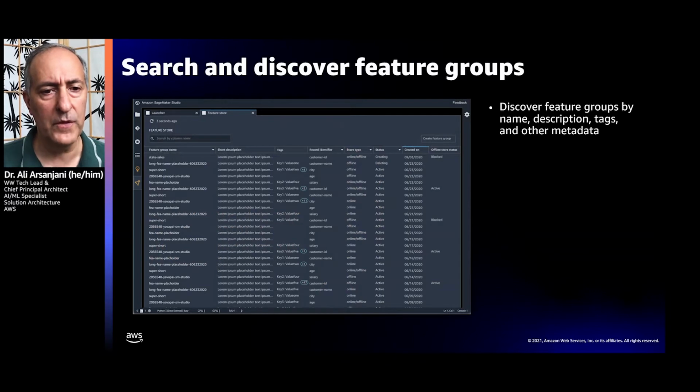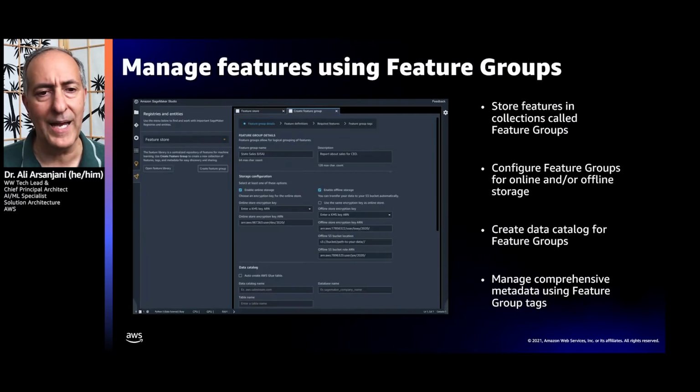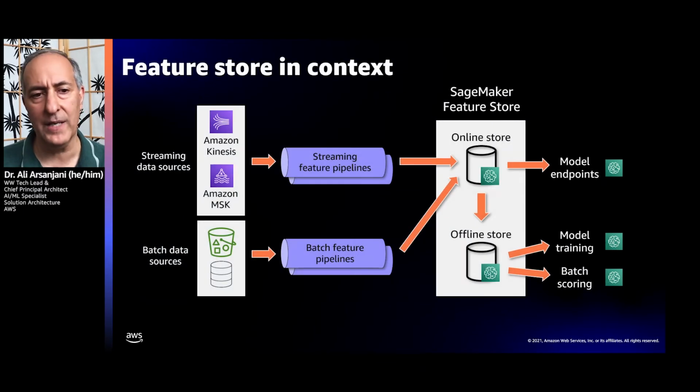So you can look at this example where we can discover the feature groups by name, by description, by tags, or other metadata. You can manage different features using different feature groups and collect them in these feature group collections, configure them for online and/or offline storage, and create data catalogs for each of the feature groups. This all includes a comprehensive set of metadata that you can add as feature group tags.